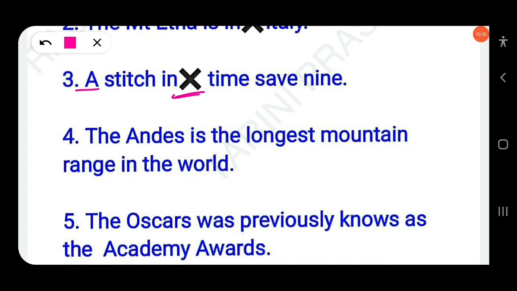Then next here: dash Andes is the longest mountain range in the world. The Andes. So you have to use the definite article, and here again the definite article will be used. Okay. Then next: dash Oscars was previously. As you know, before the names of prestigious awards, the Nobel Prize, the Padma Bhushan, the Padma Vibhushan, similarly here the Oscars was. So you have to use the definite article, and also here again the Academy Awards. Clear? Both here you have to use the definite article: the Oscars and also the Academy Awards. Clear?